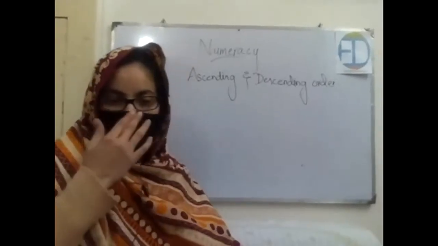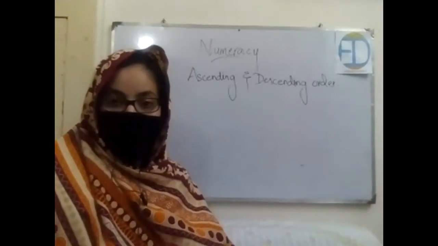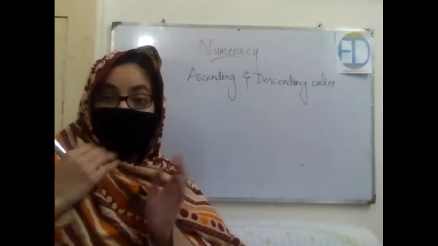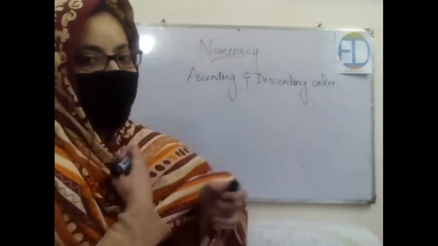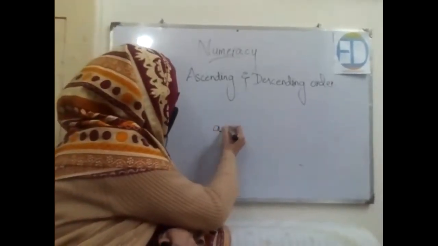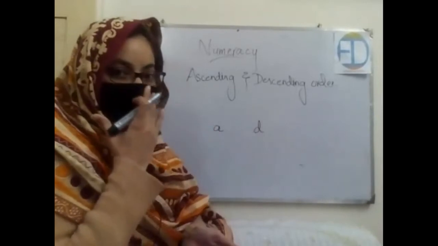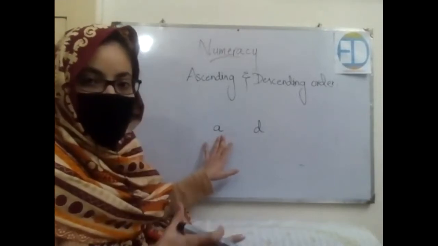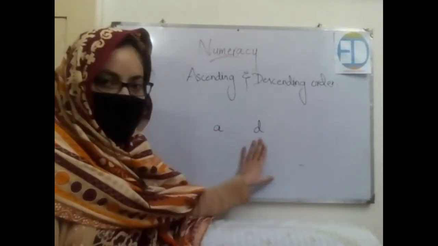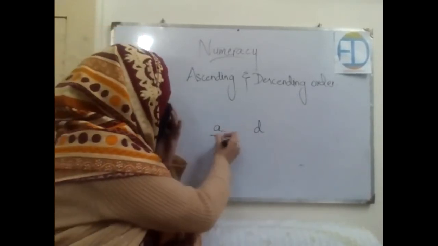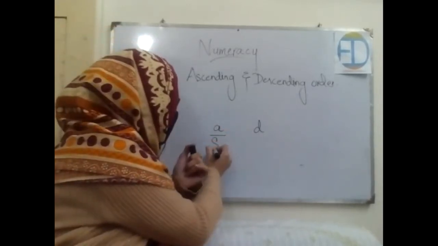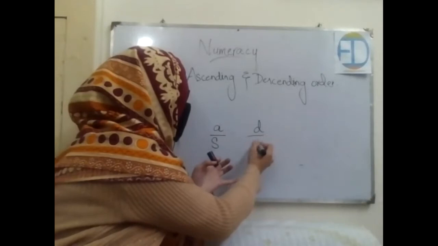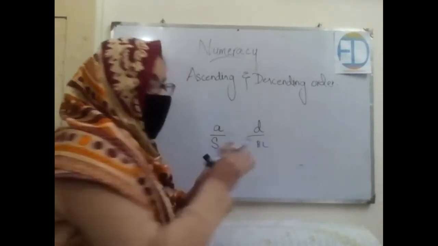Okay, so who is going to tell me what we have seen in the video? We saw that if we move from a smaller number toward a bigger number, then it is called ascending order. Okay, let's understand this concept using the English alphabet. How did I learn this concept in my childhood? Look at the board. What comes first in the English alphabet, A or D? A, right? So this means A is small. A is the small alphabet, it starts from there, right? And D is a bigger, or let's say larger alphabet, right?